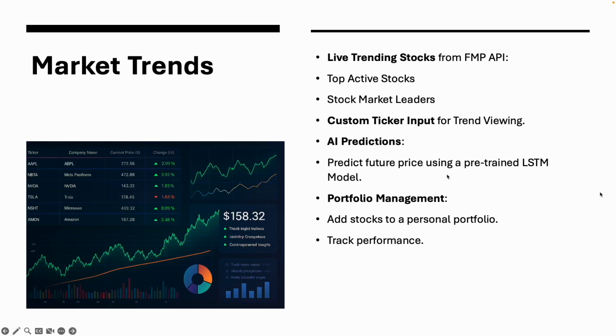Then we have our market trend. We have live trading stock data from the FMP API, top active stocks, market leaders, and custom ticker input for trend viewing. For AI predictions, AI predicts future prices using a pre-trained LSTM model. And for portfolio management, you can add a stock to a personal portfolio and track performance.